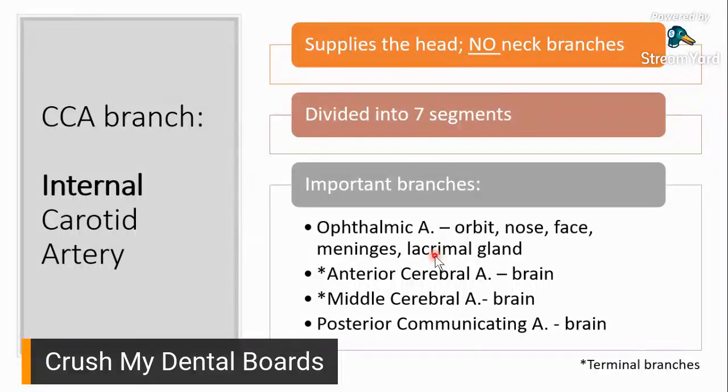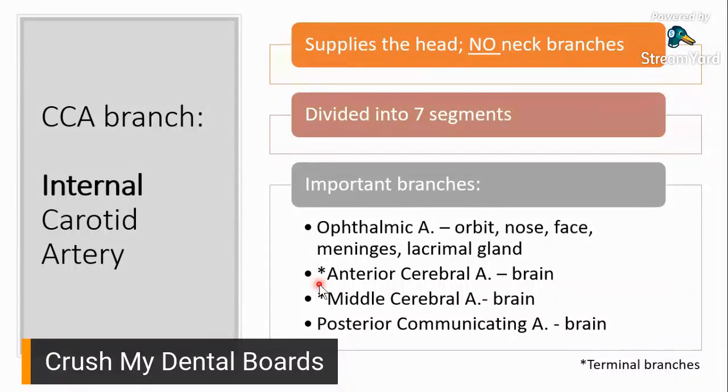Okay. Now, important branches for the internal carotid artery. These are important branches based on what I have read and based on what I have browsed through sa mga questions on GA. So, important branches, you have your ophthalmic artery, you have your anterior cerebral artery, you have your middle cerebral artery, and you have your posterior communicating artery. Okay. Now, those in asterisk right here, as you can see, those are your terminal branches. When you say terminal branches, sila na yung dulo. Sila na yung kaduluduluhan ng internal carotid artery.